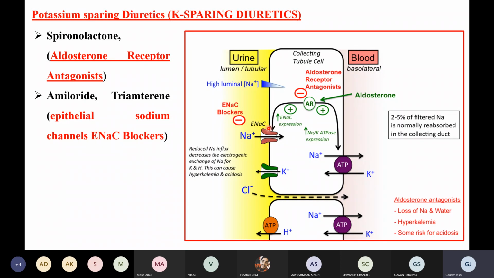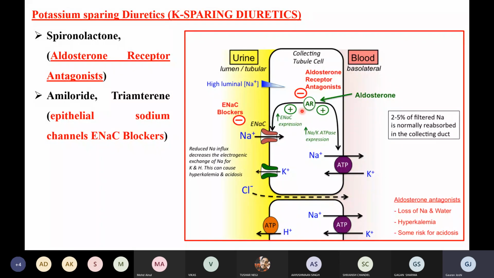First we will go to aldosterone. What is the aldosterone doing? It is doing two important things, right? See, this is the urine, this is the tubule, and this is the blood. These are increasing the expression of these channels. ENaC expression is increased when aldosterone is released.